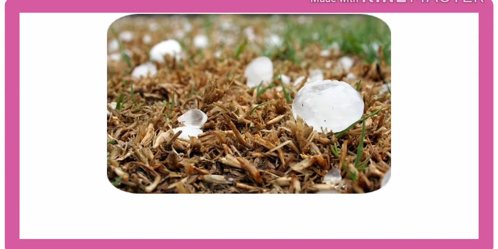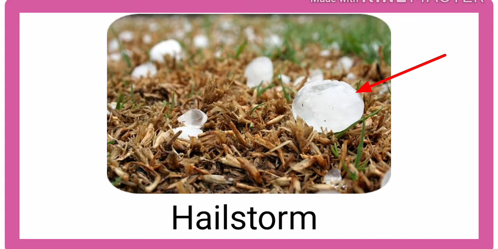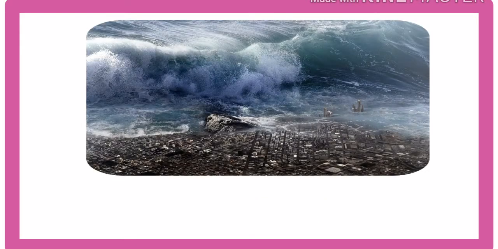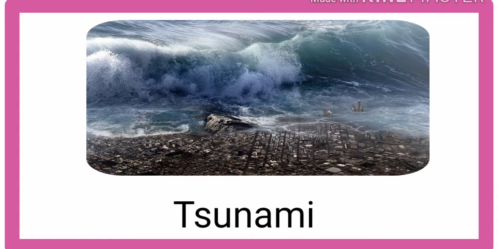Number 3. It is also a natural disaster. It is called a hailstorm. Hailstorm. This is hail. A hailstorm. The correct pronunciation is hailstorm. Number 4. Natural disaster. It is called a tsunami. Tsunami. In this word, T is a silent alphabet. We don't pronounce T. The correct pronunciation is tsunami.